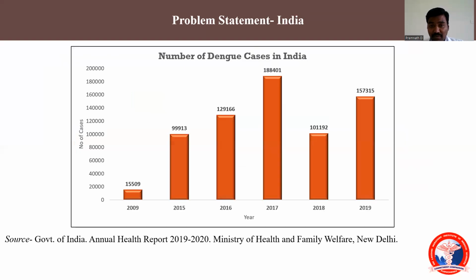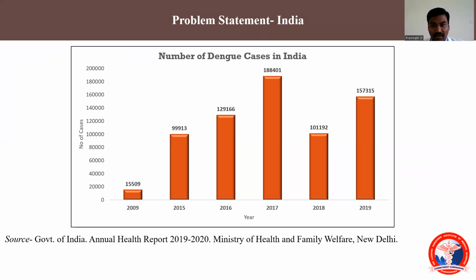When we see the problem statement in our own country, you can trace the figures I projected here. In 2009, the number of infections was 15,000. It progressed from 2015-16, and by the end of 2019 the number of cases reported per year was 1,57,000. From 15,000 to 1,57,000 is 10 times the infection.